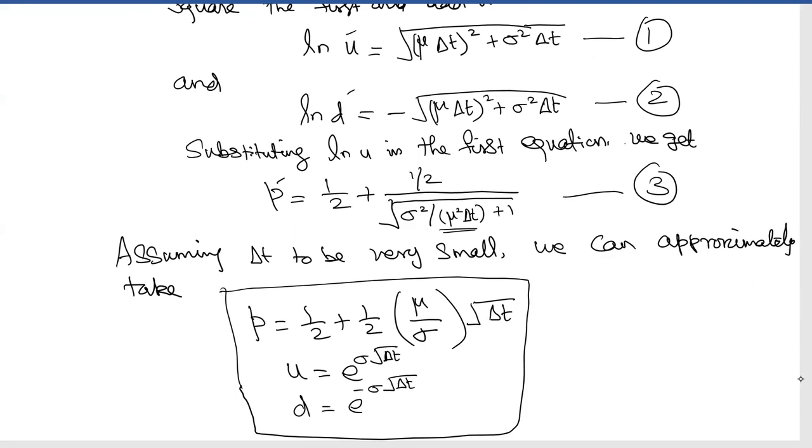So given mu and delta T, that is from the log normal point of view, it is the drift and the volatility. You can in fact get the probability of up and down, and also get precisely what is up and down for the given time delta T. Let us do an example.